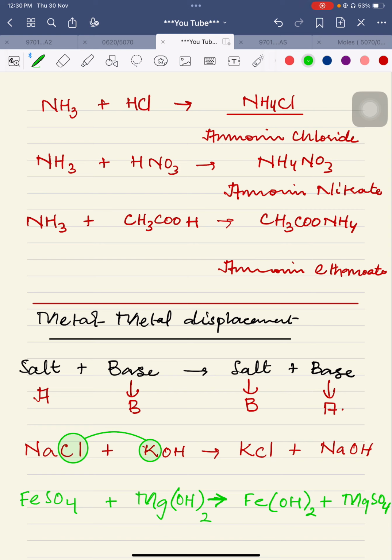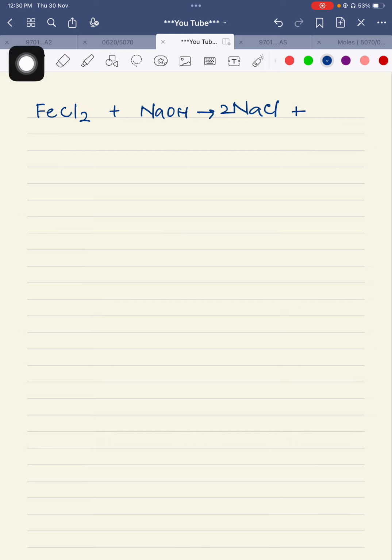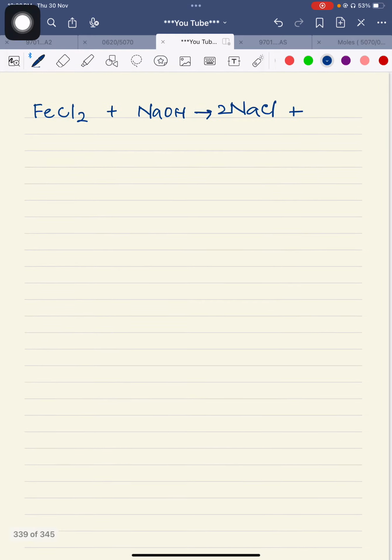I would like to give you 2 or 3 more examples related to this. For example, let's take FeCl2 plus another base, for example, NaOH, and as a result, what will be formed? NaCl. To balance the equation, we have to have 2 over here, and along with that, it is NaCl, and this is Fe(OH)2. So that's why we have to write 2 over here.